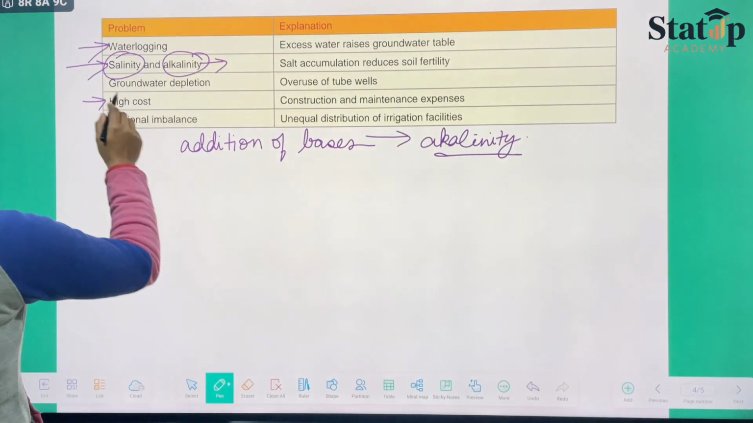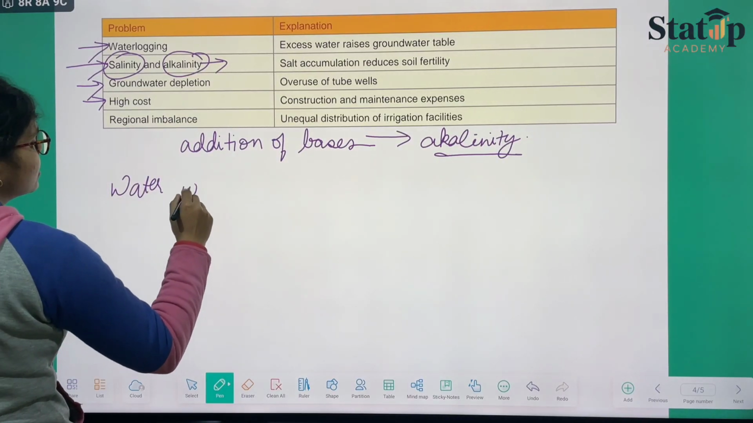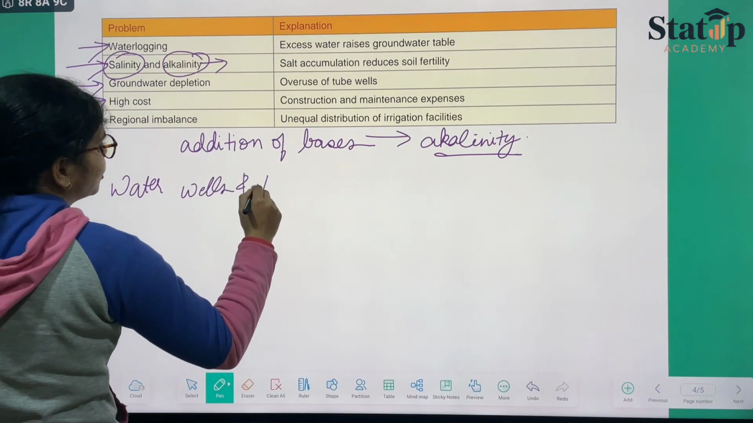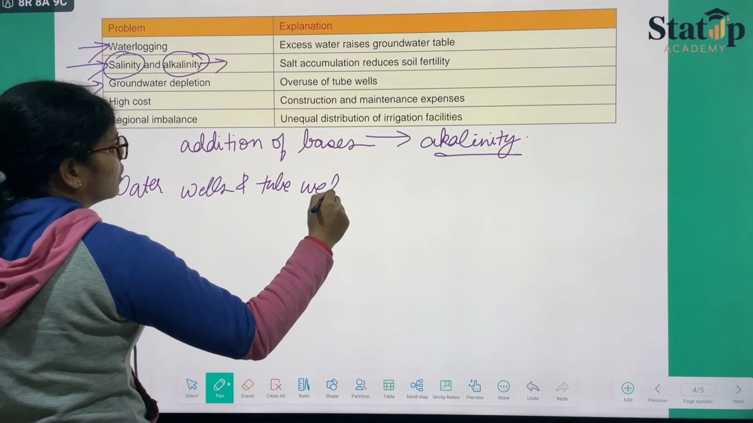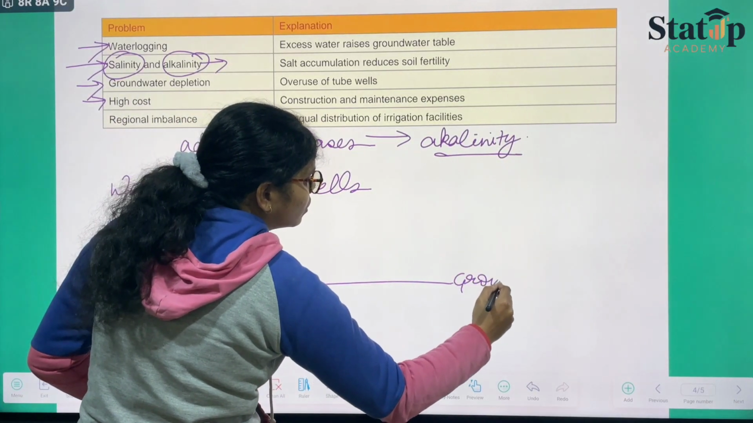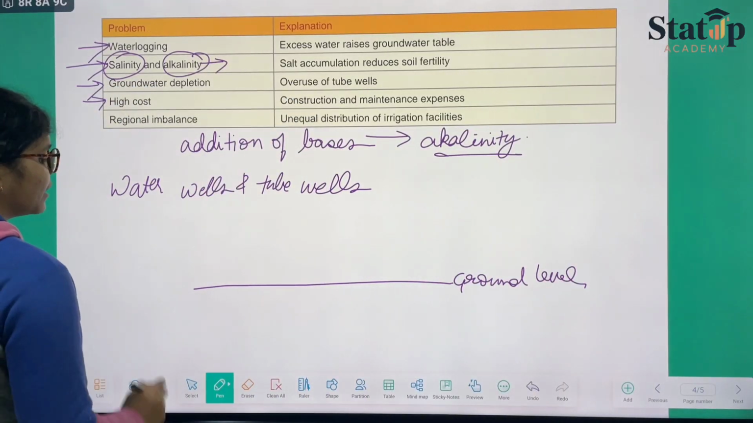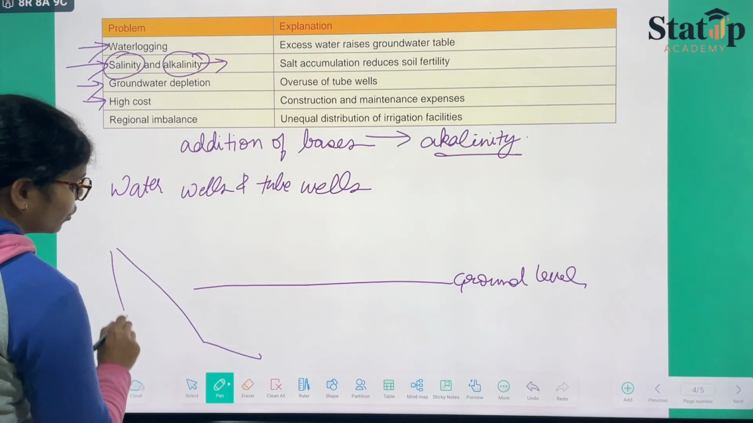Then we have the groundwater depletion. Since we were using water wells and tube wells, what happens is this is the ground level, and from this ground level what is happening, we are drawing water continuously.